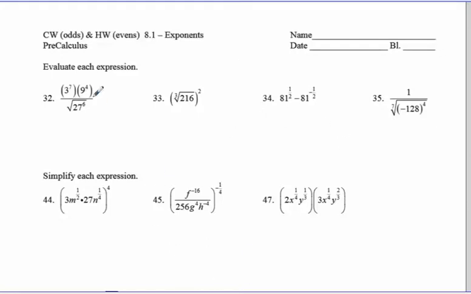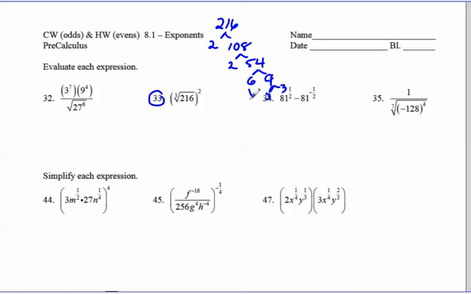warm-up. Alright, in problem 33, we have the cube root of 216 squared. Now the cube root of 216 happens to be 6, but if that's not something that you can figure out in your head, you could make a factor tree for 216 where you just split it into its prime factors. So like 2 times 108 and 2 times 54 and 6 times 9, and then 9 is 3 times 3.